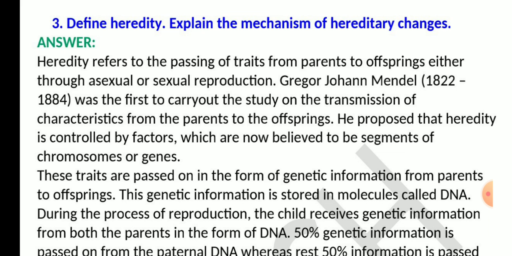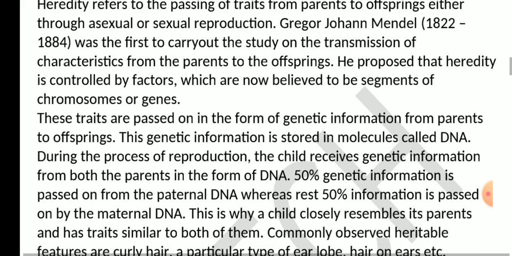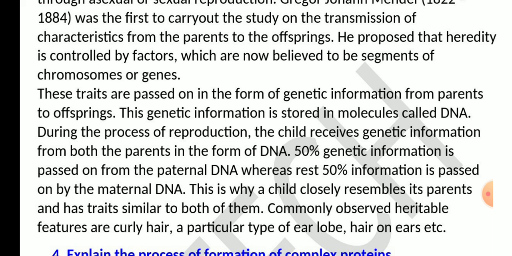Gregor Johann Mendel was the scientist and he studied the transmission of characteristics from parents to offspring. So, children, the genes which are being transferred from parents to offspring are stored in the molecules, that is DNA, and through this process of reproduction a child receives 50% genetic information from father and 50% from the mother.